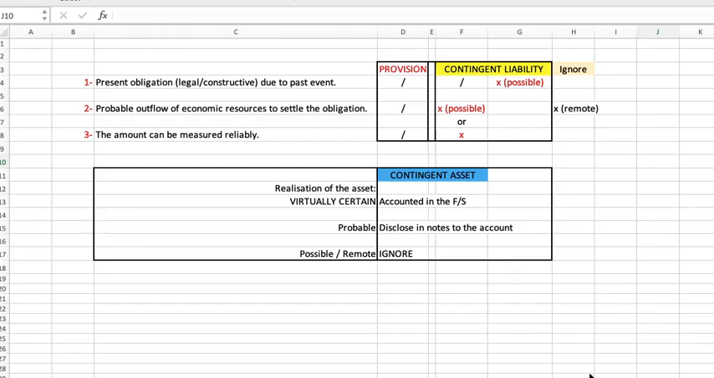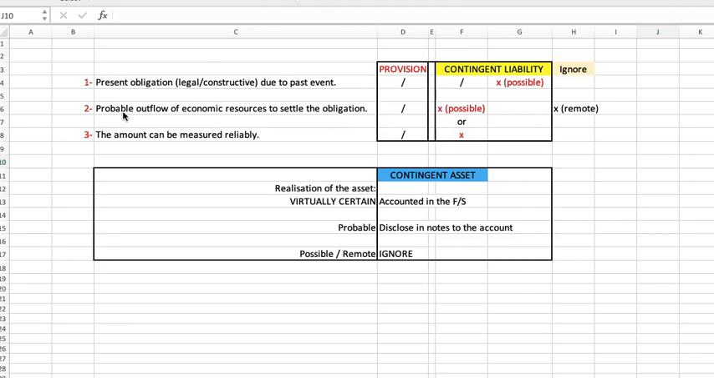Going to explain how to answer questions on provision and contingent liability or contingent asset, but I will show you first the summary to differentiate between provision and contingent liability. So basically we will be based on the three conditions here. First, present obligation, either legal or constructive, due to past event.